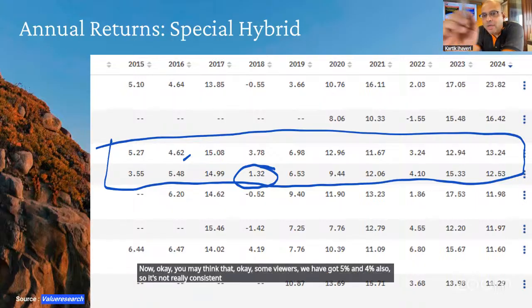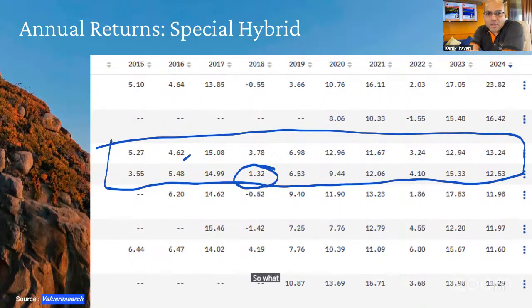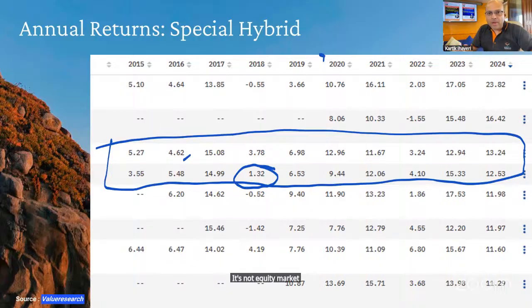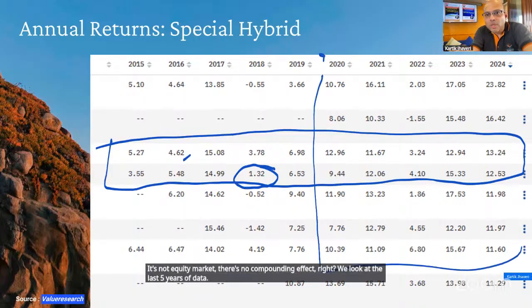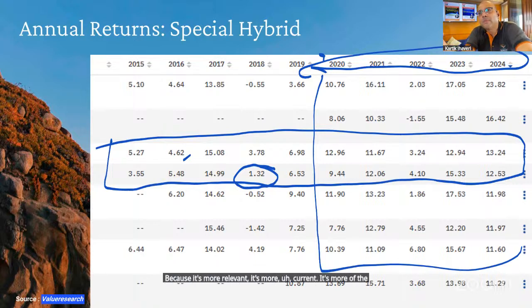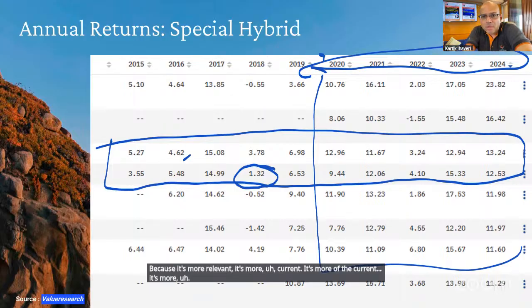So what happens in the financial market is we actually look at what's happening not so many years ago, because it's not an equity market. There's no compounding effect, right? We look at the last 5 years of data, mostly from 20 to 24 or 25. We look at that kind of data because it's more relevant, more current, more demonstrative of the current situation, right?